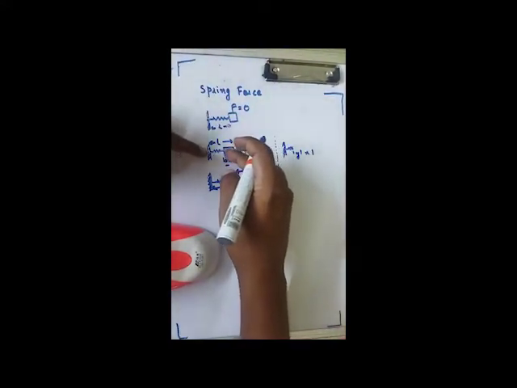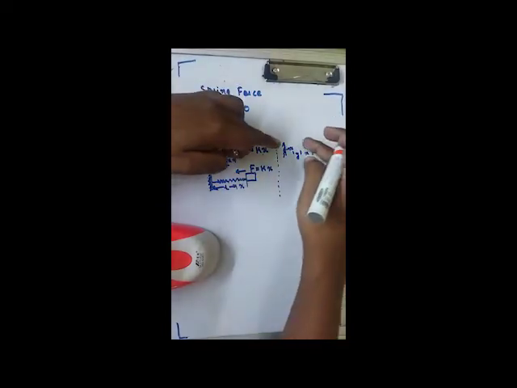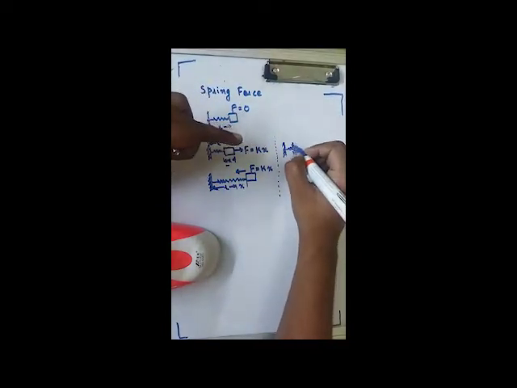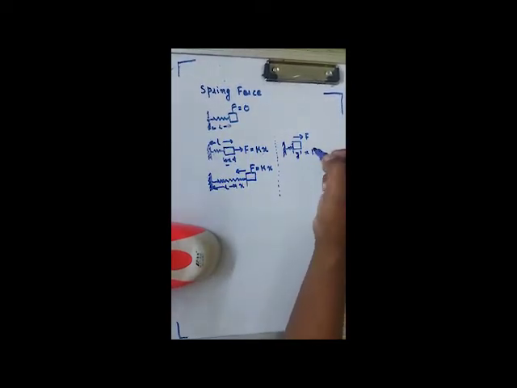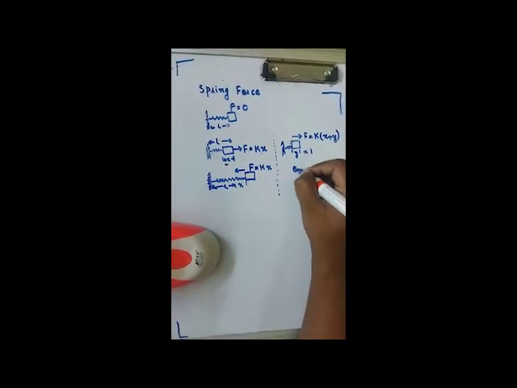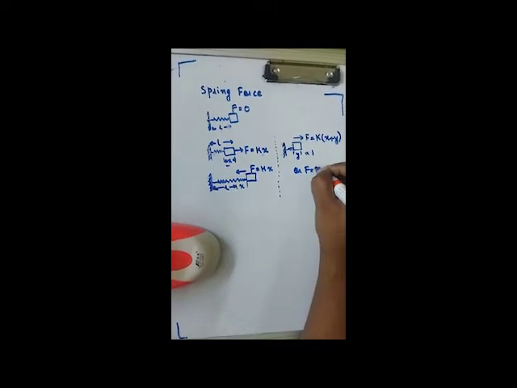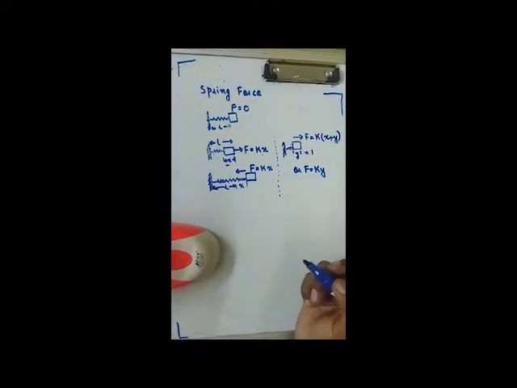So what should be the force exerted by the spring on this body? It should be k(x plus y), or only ky. Which should be the correct option?